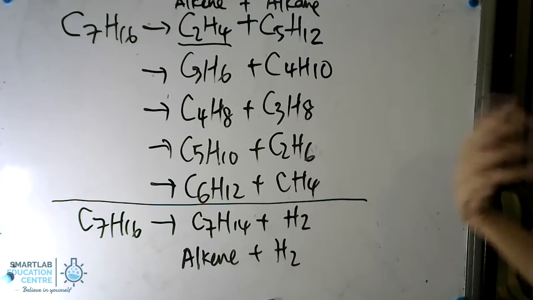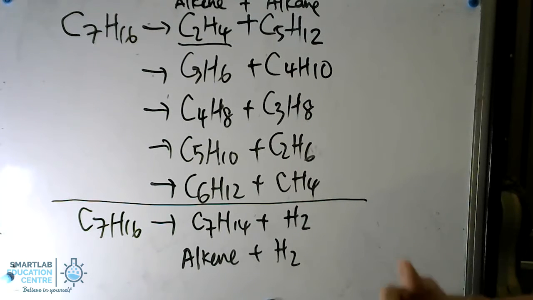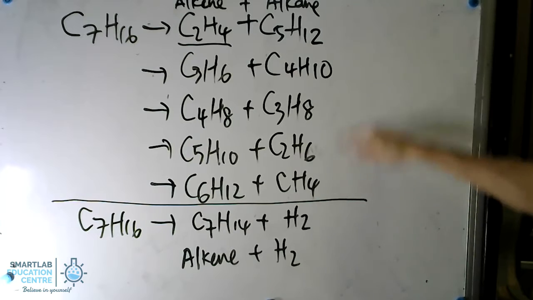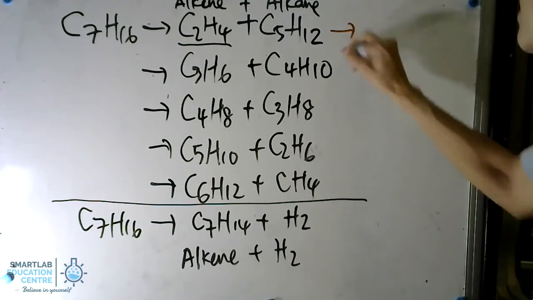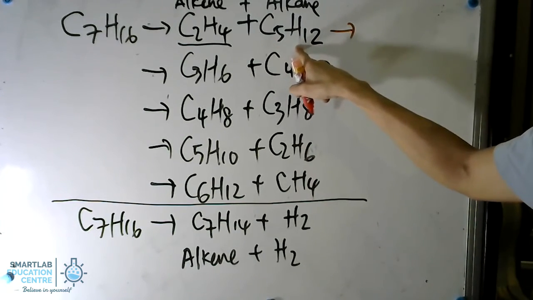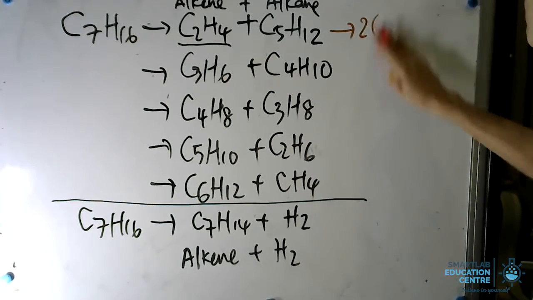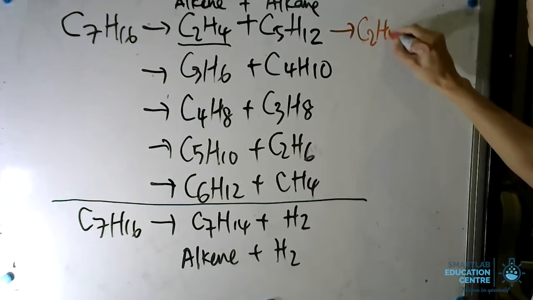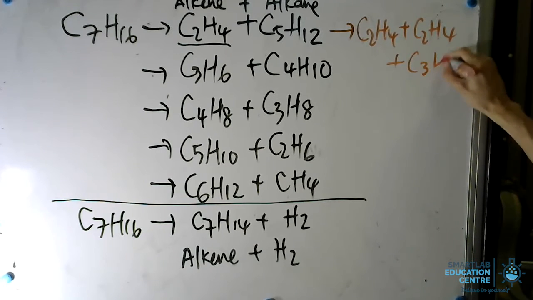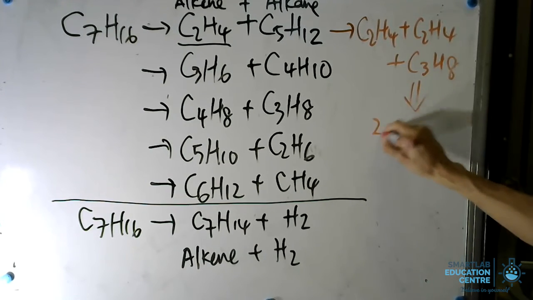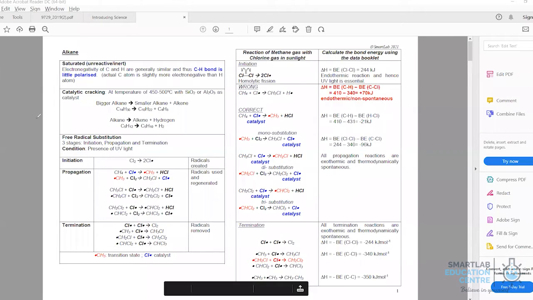Also be mindful that there are certain questions that will require you to know that all these alkane molecules that are produced could undergo further cracking. So for example, in this case, this pentane can undergo further cracking to produce another alkene, which is your ethene, plus your C3H8. So therefore, the final product for this will end up to be 2 ethene molecules and 1 propane. We have completed studying catalytic cracking.